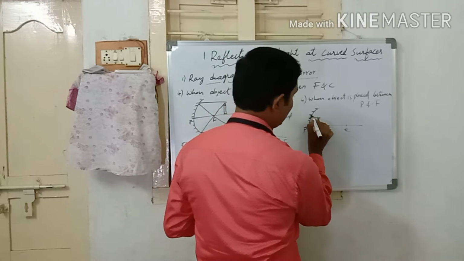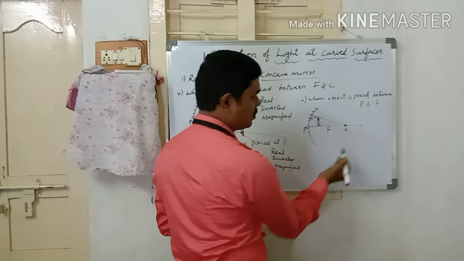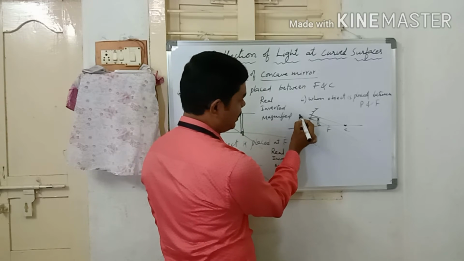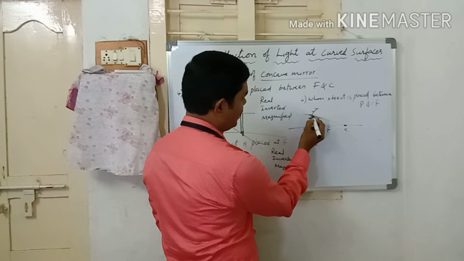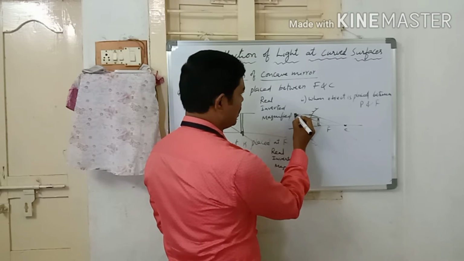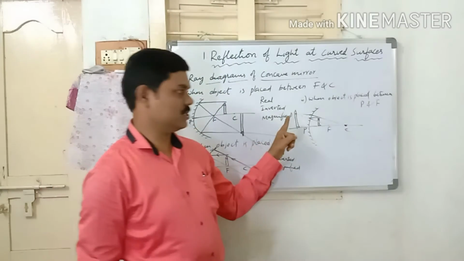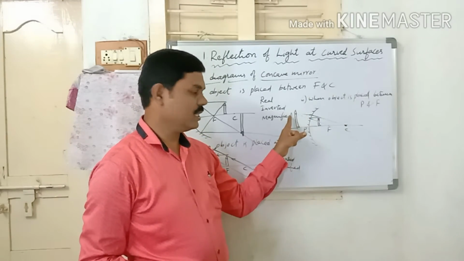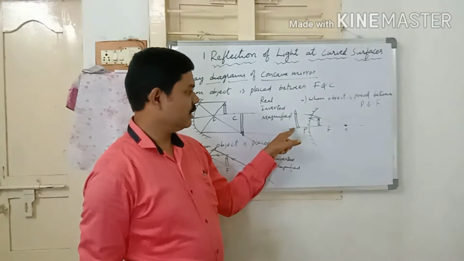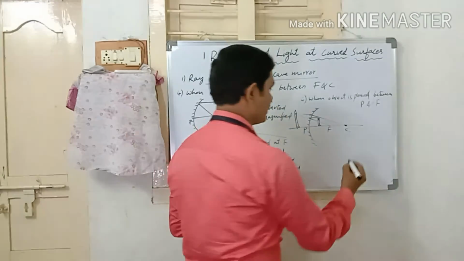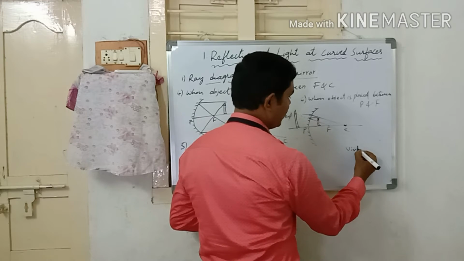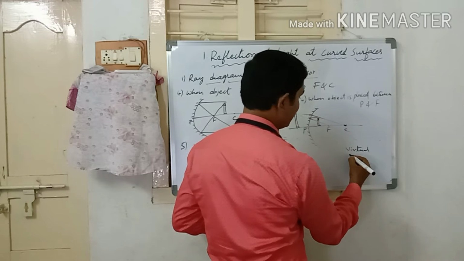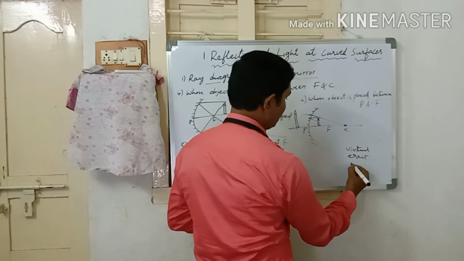And the second ray is passing through the center of curvature. If you extend the reflected rays back, you will get the image point here. That means a virtual image will be formed in this case. When the object is placed between P and F, the image is formed behind the mirror. A virtual, erect and magnified image will be formed. So this is the special case in all the image formation ray diagrams: virtual image, erect image and also magnified.